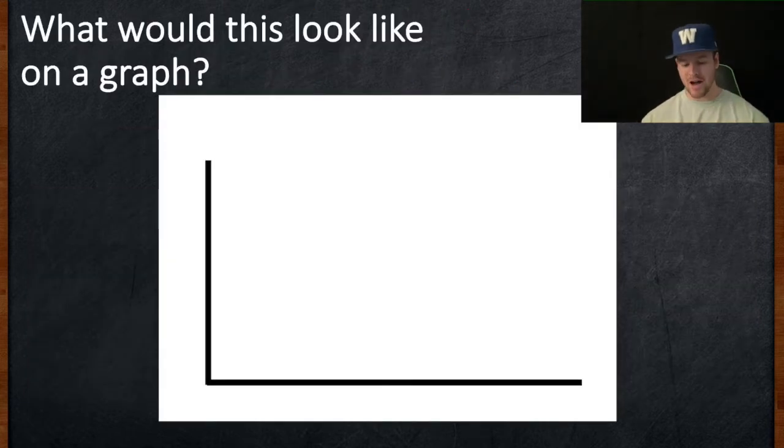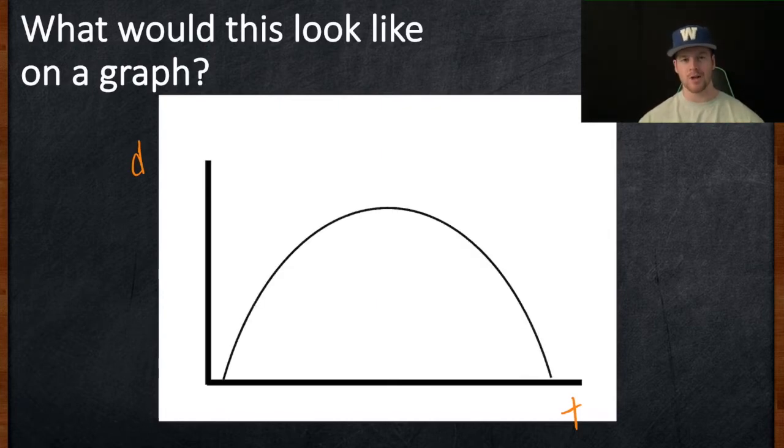So we haven't looked at graphing yet, but we want to consider what this would look like on a graph if we had the position here and the time down here. We saw the displacement went up in big intervals off the start, then small, and then went back down. It would look something like this, which shows a curve. Now, back in Science 10, you looked at graphs of D versus T. We're going to look at them again in the next couple lessons.